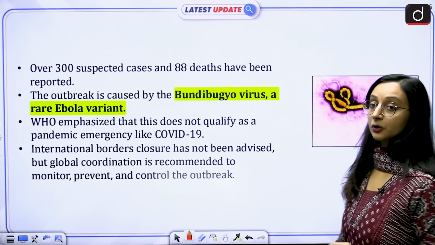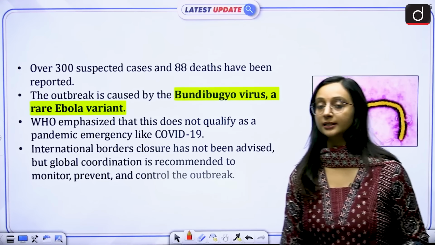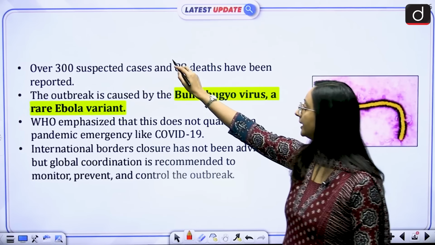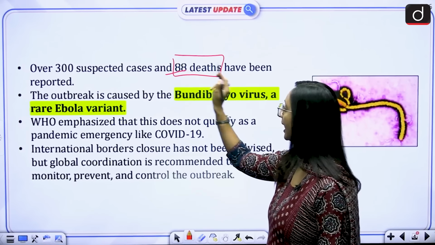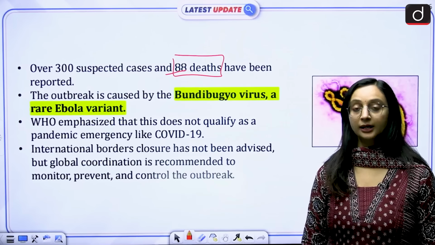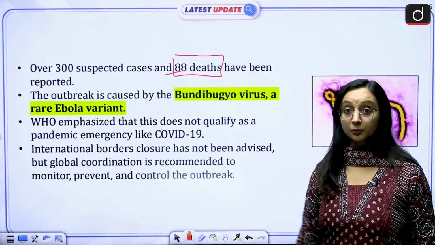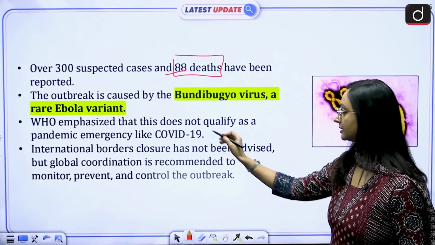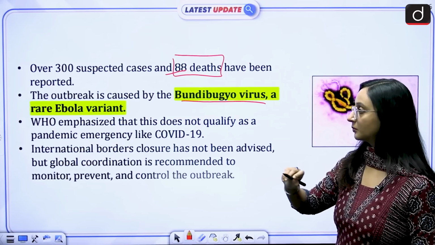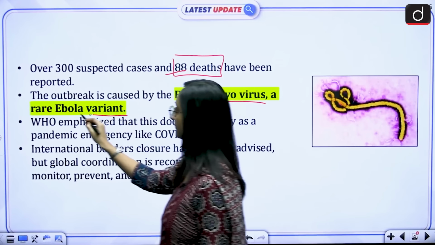Then when we talk about the cases, some 300 cases have been suspected and 88 deaths have been reported so far. And this outbreak is being caused by a virus, the Bundibugyo virus, which is a rare Ebola variant.